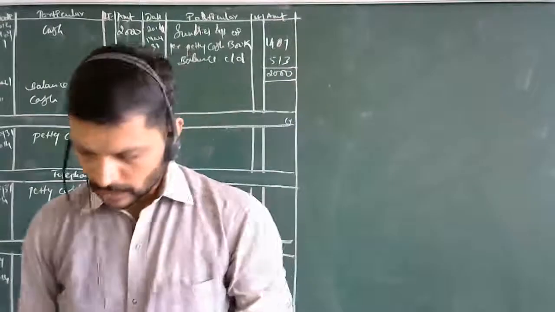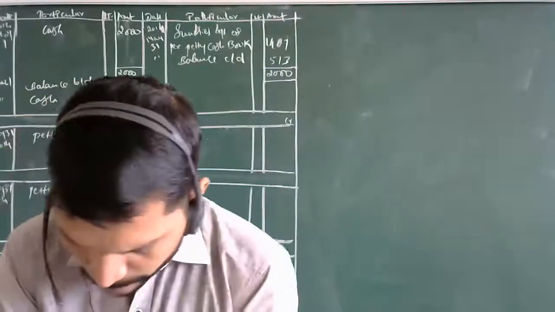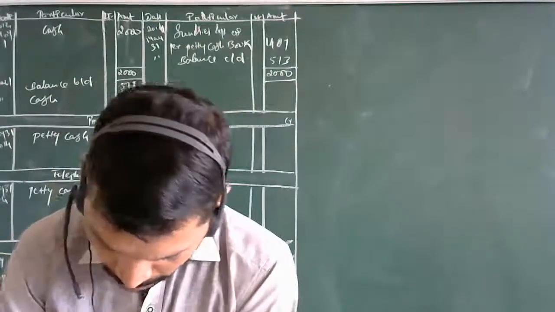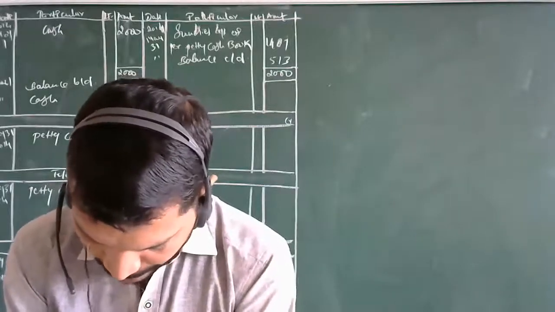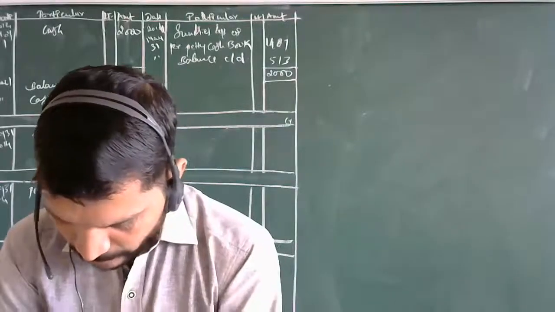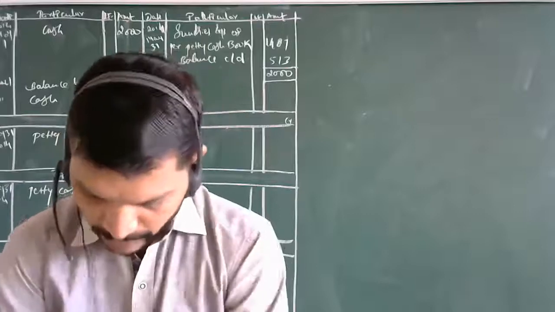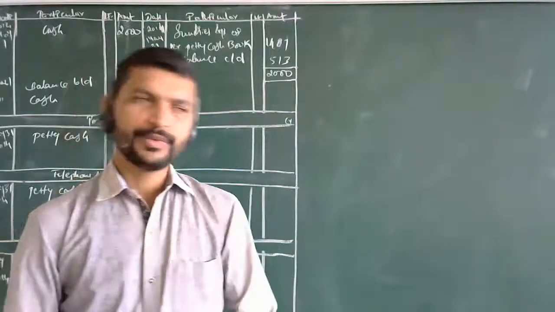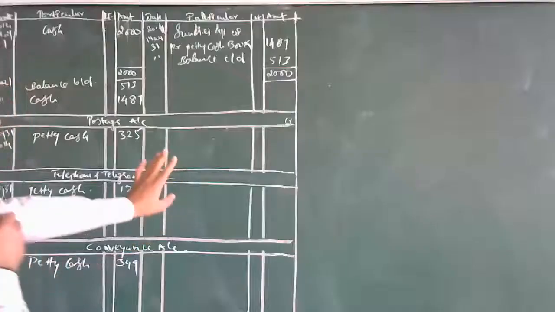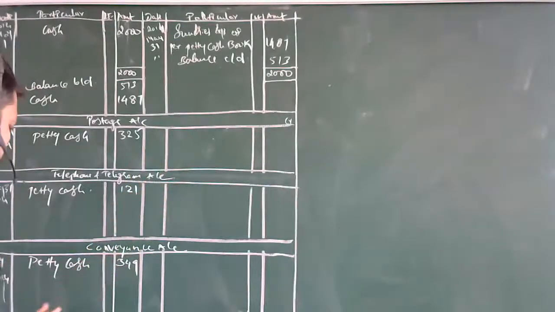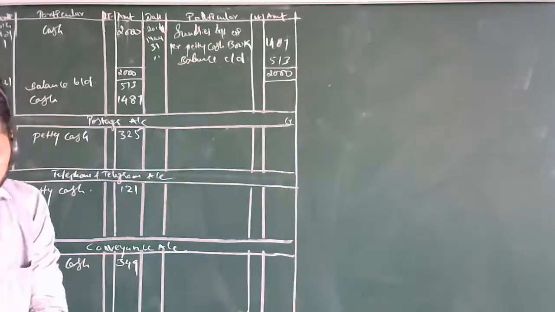Now we are going to talk about the cash book. Even in this cash book we will deal with the single column and double column, but here balancing of cash book will be there. So this part is over. Has everyone cleared this part, or are there any doubts? No, sir.